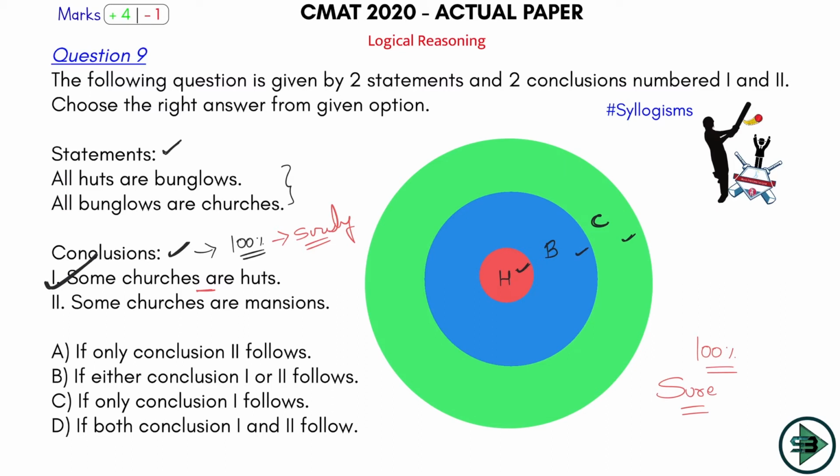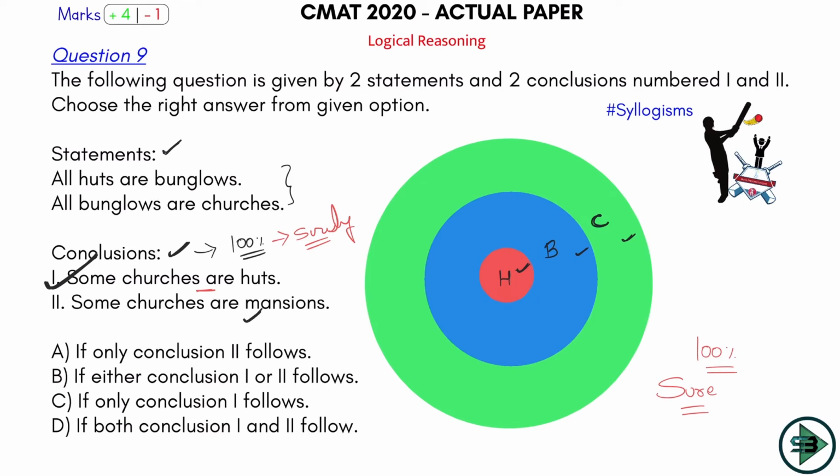Okay, so that's why I'll say one will follow. Or you can remember what I had taught you. If all A are B, it has only two conclusions, type 1: some A are B, some B are A. So you can think in that way as well, as we have learned in the syllogisms class. Okay, some of you are not getting this, just watch that 1.5 hour class on syllogs and you will get through this. It's the easiest topic you can get in reasoning. Okay, let's see the second conclusion.